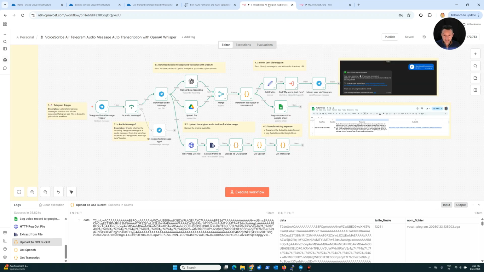Okay, so nice. Here on the top, I need to go fast, voice to text fast, because I want to have an answer quickly in Telegram. Below, it's absolutely not the same use case, okay? The use case below, I'm using OCI speech, and the use case is to do batch and to process a lot of files, voice to text, in the cloud, okay? And I don't need to go fast. I don't need to have an answer on Telegram.